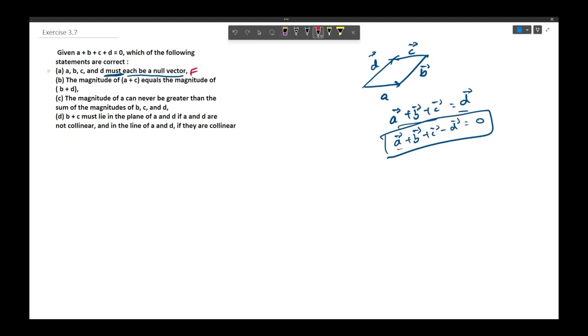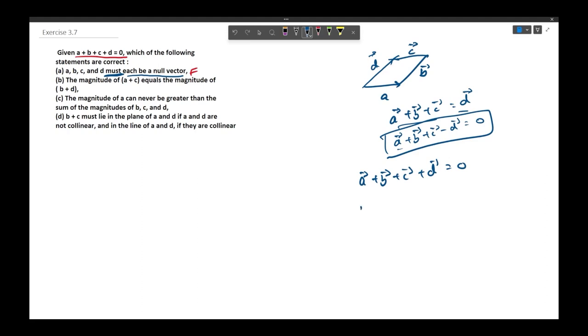Now let's go to the second statement. The statement is the magnitude of a plus c equals the magnitude of b plus d. Since the given relation is this, let us move forward with that. Vector a plus vector b plus vector c plus vector d equals 0. Let us subtract vector b and d from both the sides.